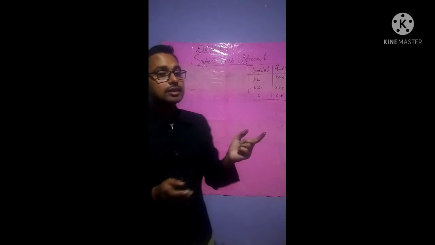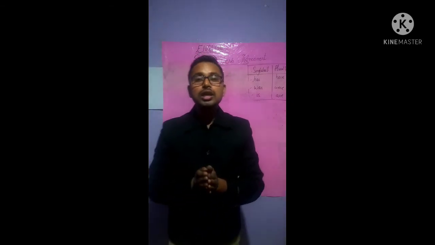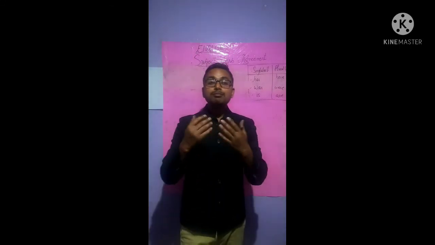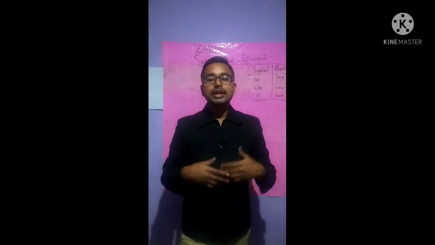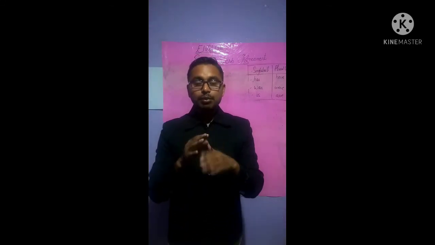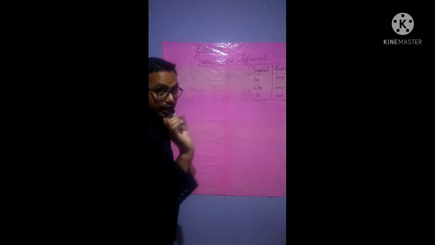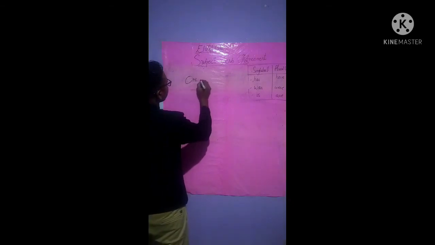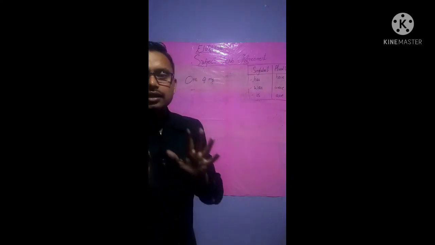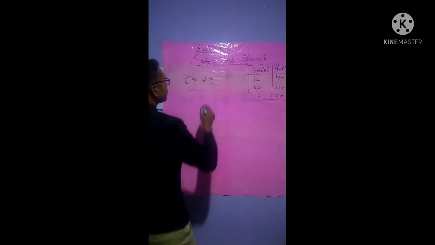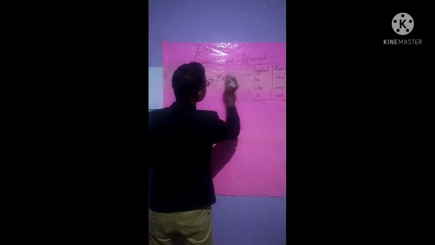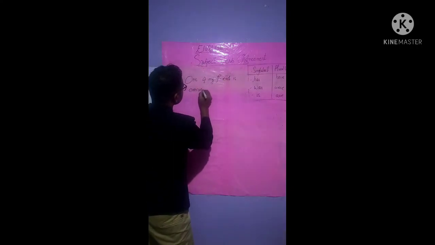Now rule number 1 said that a singular verb is used with a singular subject, whereas a plural verb is to be used with a plural subject in a sentence, isn't it? Now for a singular verb, for example, one of my friends is coming today. I will write the example here. Just focus on what I'm writing and try to understand, okay? One of my friends is coming today.